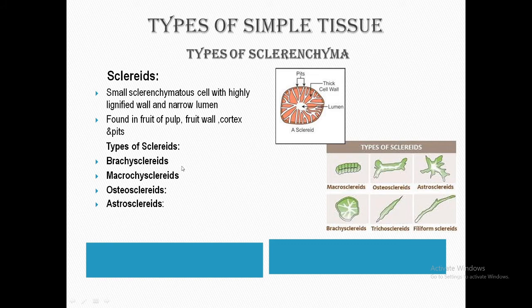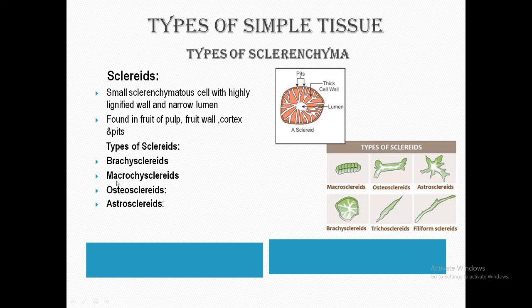What is brachysclereid? It is the isodiametric sclereid, also called the stone cell, which is present in the pulp of fruits, cortex, pith and pericyclic region, and in the coconut shell.